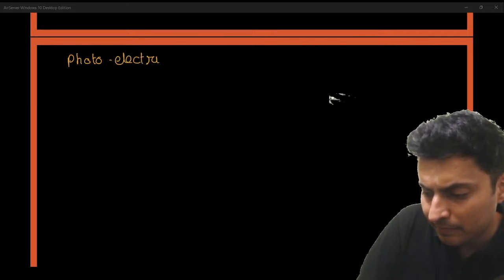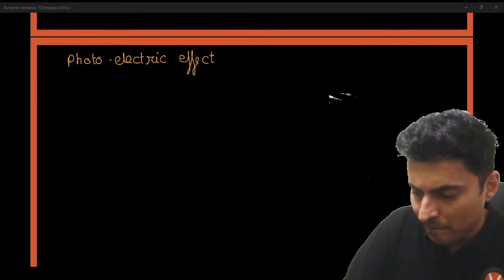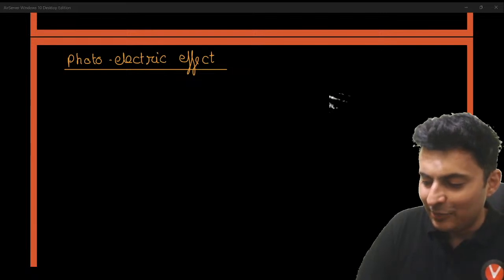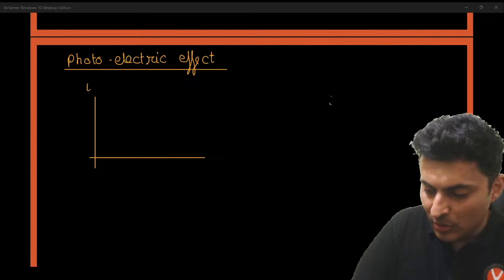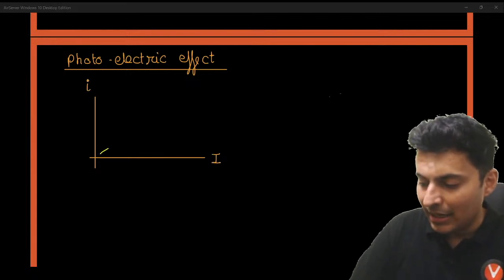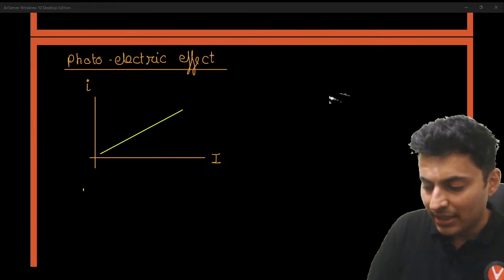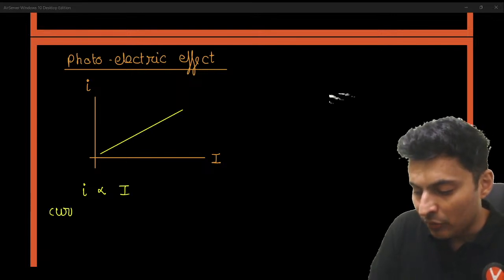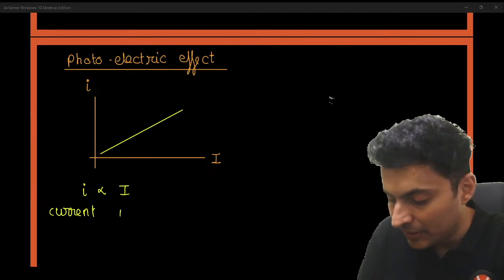Photoelectric effect. One of the major graphs that you have is the graph of current versus intensity of the light. That graph is simply put a straight line. It is directly proportional. The photo current is directly dependent on the intensity of the light.